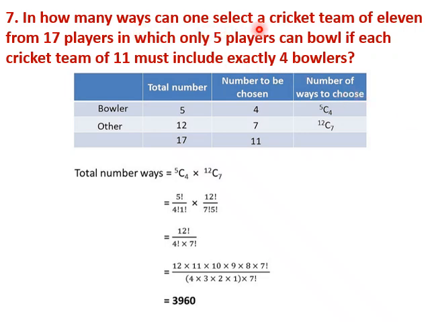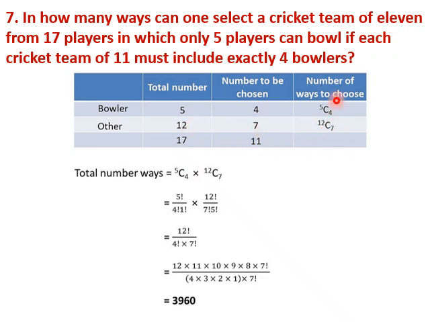In how many ways can one select a cricket team of 11 from 17 players, in which only 5 players can bowl, if each cricket team of 11 must include exactly 4 bowlers? So in total we have 5 bowlers and the others 12, total 17 players are available for selection. We have to choose exactly 4 bowlers. So 4 bowlers are to be chosen among 5 available, which is 5C4. Similarly, the remaining 7 players are to be chosen among 12 players, so that will be 12C7.